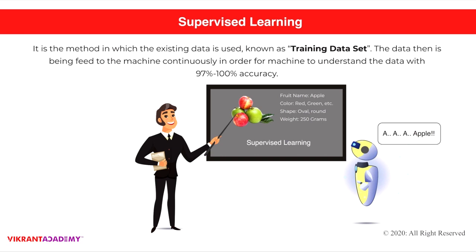For example, take an apple here. An apple is red in color, it can be green in color, the shape is oval, and the weight can be 250 grams. Using this data, we give it to the machine so the machine can learn what the data is, and each time it sees an apple, it knows that it can be red or green, the shape is oval or can be round, and then it recognizes, okay, this is an apple.